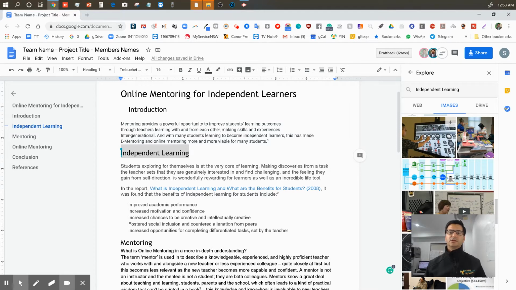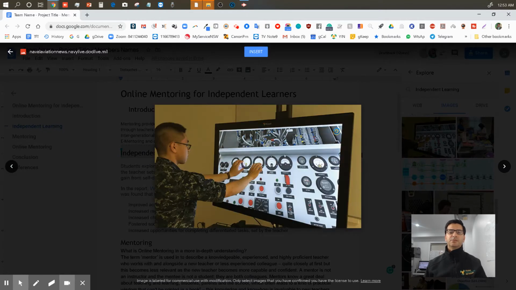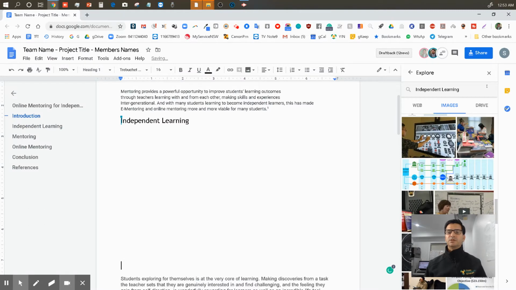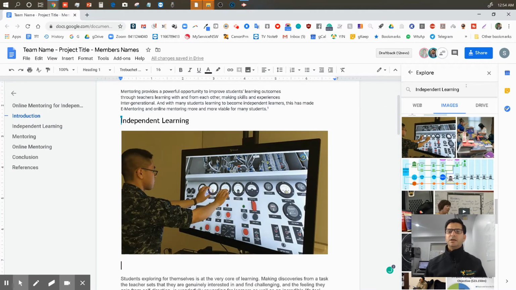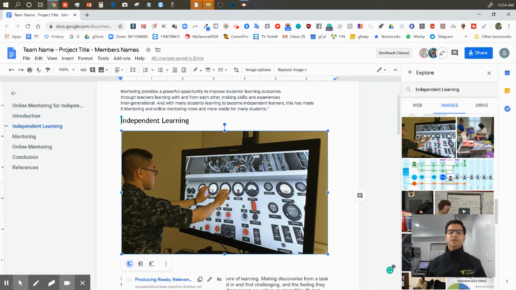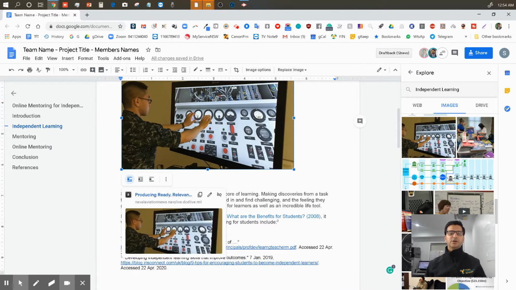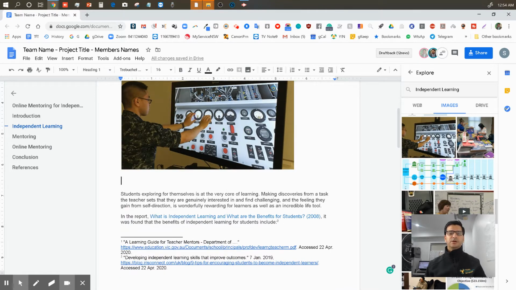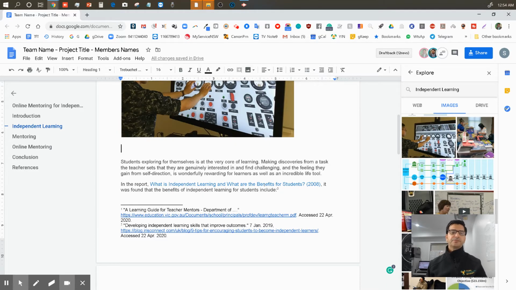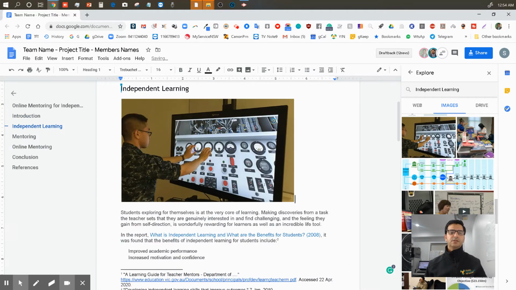It looks nice to me. I'm going to look at it. I just insert it. It might not be very appropriate, but you can also do that. And the good thing is I am pretty positive this will be copyright free, because it's going through the Google thing, and it also has a reference, so it's not a problem. You can achieve the same thing. We got one document done, and we know where it comes from. That's another thing to look at. Now this is done.